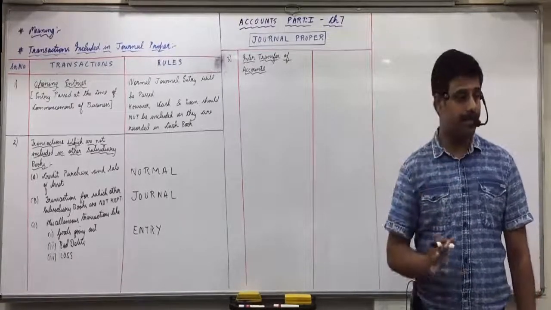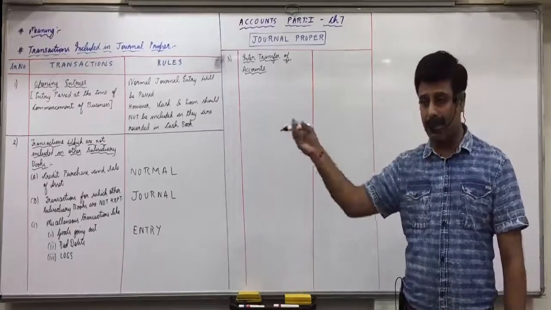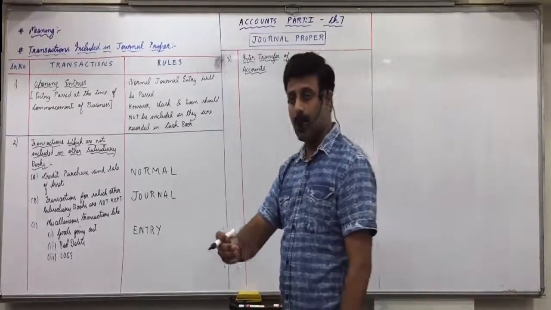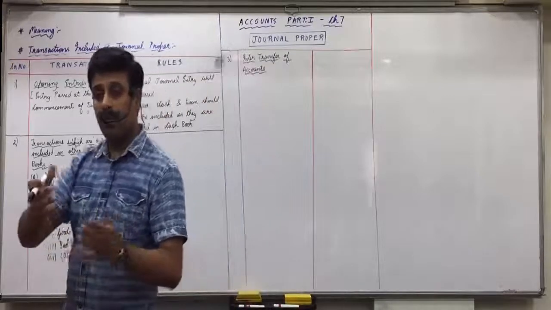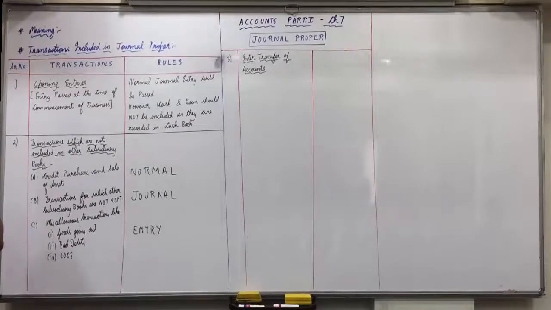Reason, capital means the owner brings money into the business. Drawings means the owner withdraws and takes money from the business. So suppose I am the owner of the business, I bring 1 crore into the business.